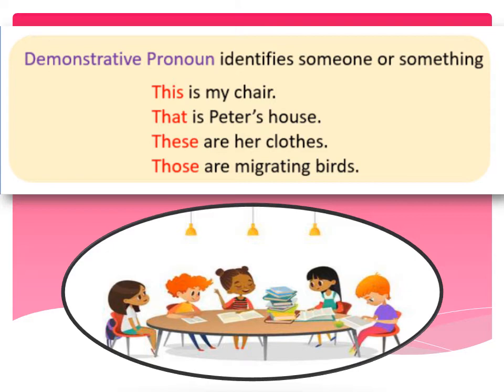Now see the use of demonstrative pronouns in different sentences. This is my chair. That is Peter's house. These are her clothes. Those are migrating birds. Now this is showing that the chair is kept near. That is showing that Peter's house is situated a little far. These is showing that clothes are kept near, and those is showing that migrating birds are flying a little far.